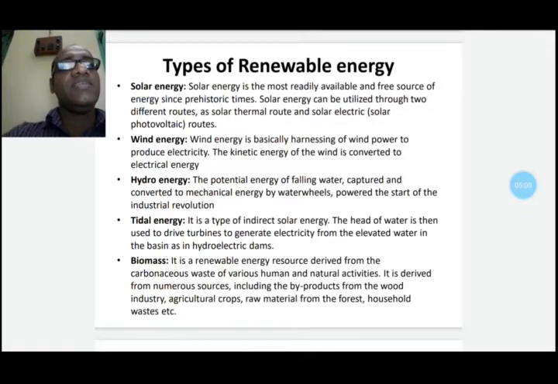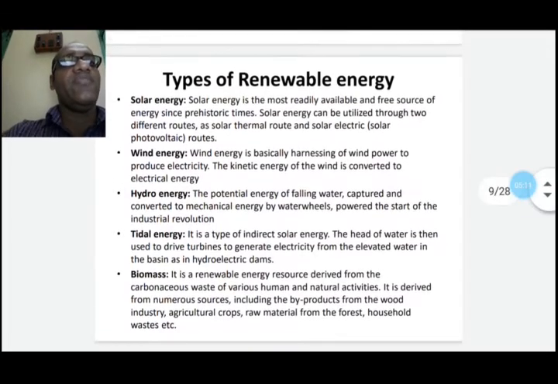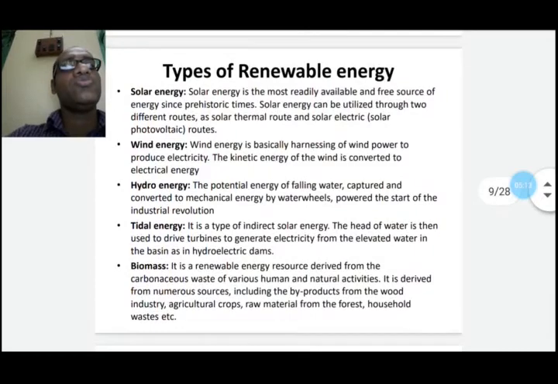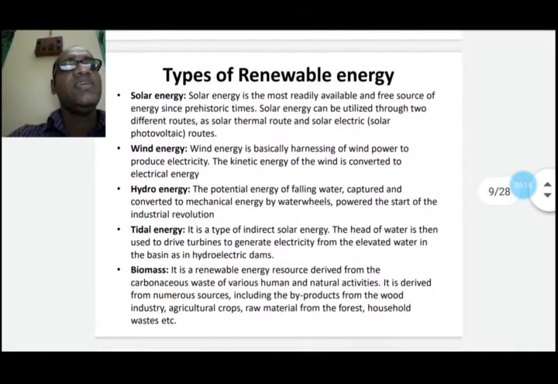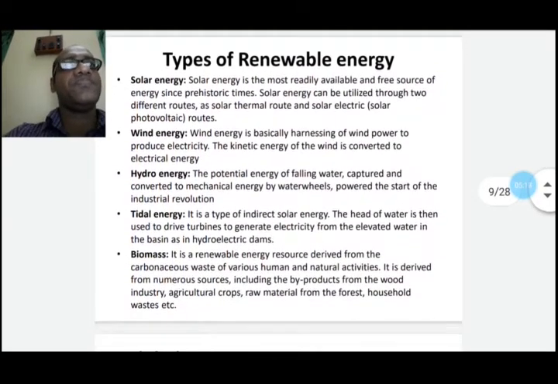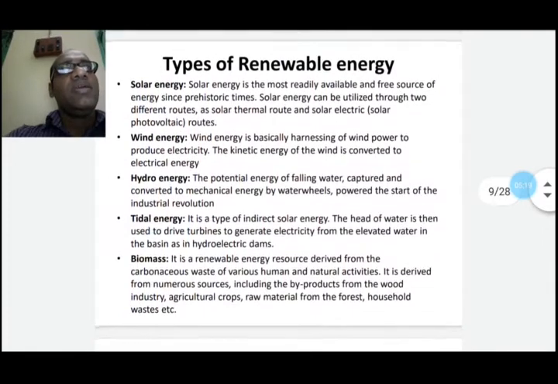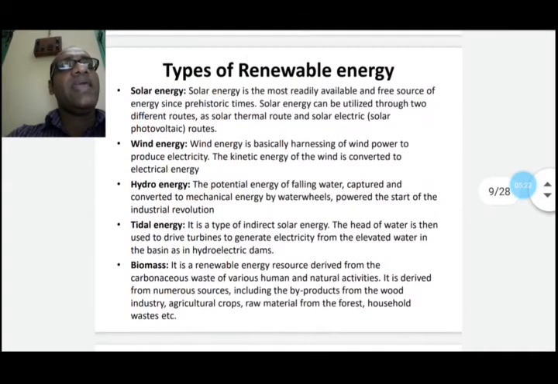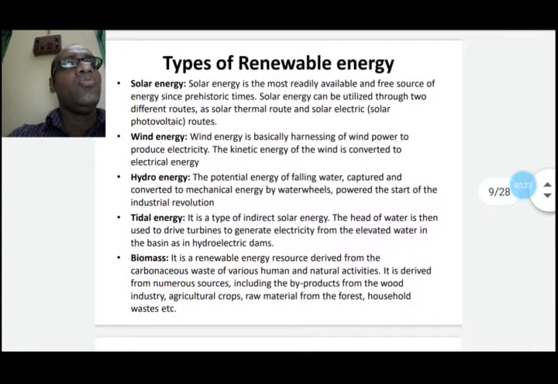Solar energy is the most readily available and free source of energy since prehistoric times. It is estimated that solar energy equivalent to over 15,000 times the world's annual commercial energy consumption is available.